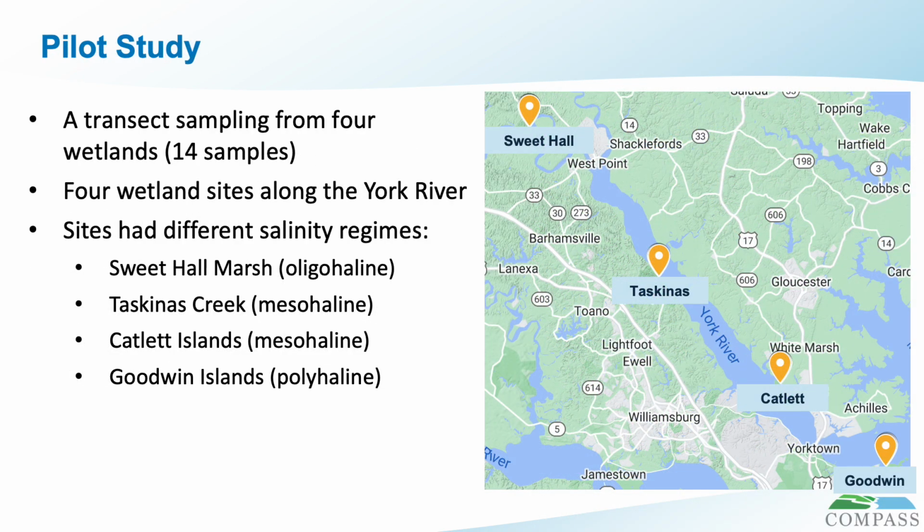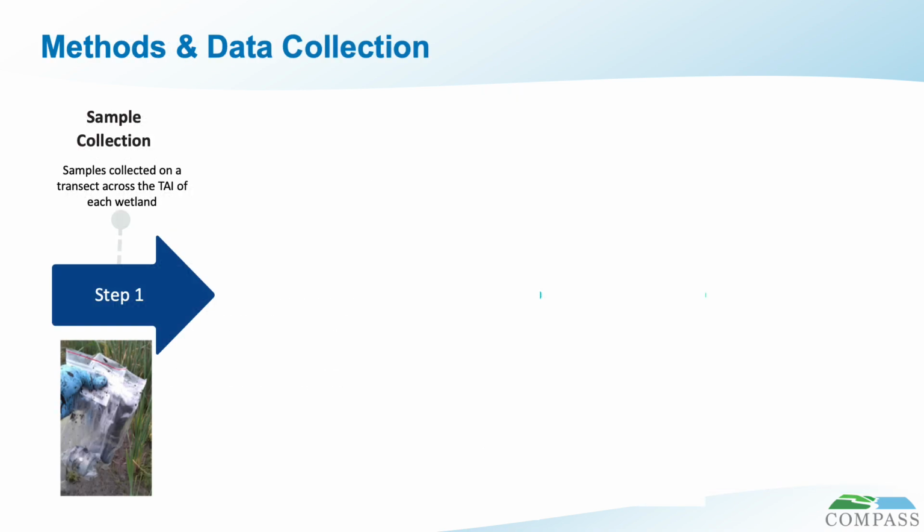These 14 samples came from 4 wetland sites in the York River estuary and are all of different salinities. They are Sweet Hall Marsh, which is our tidal freshwater wetland, Taskinas Creek and Catlett Island, which are our brackish wetland sites, and Goodwin Island, which is our salt marsh site. The samples used in this study were collected in fall of 2021 and sent to us earlier this year.